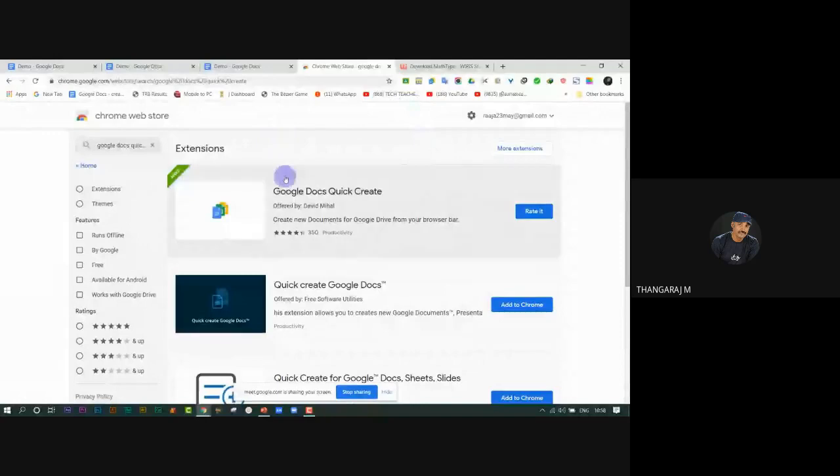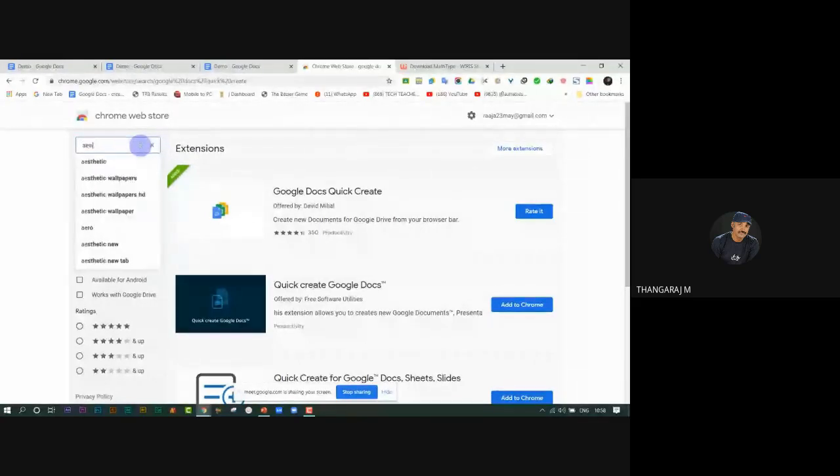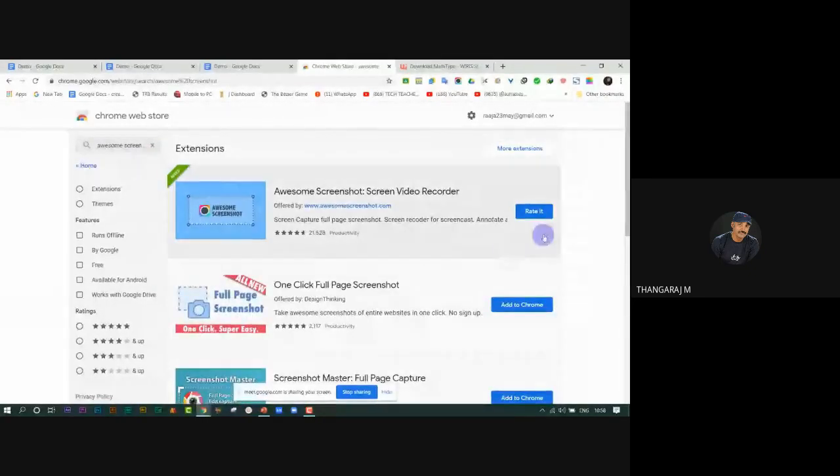A very important tool, I think, is Awesome Screenshot. I will type here and search screenshot. This one is the tool.